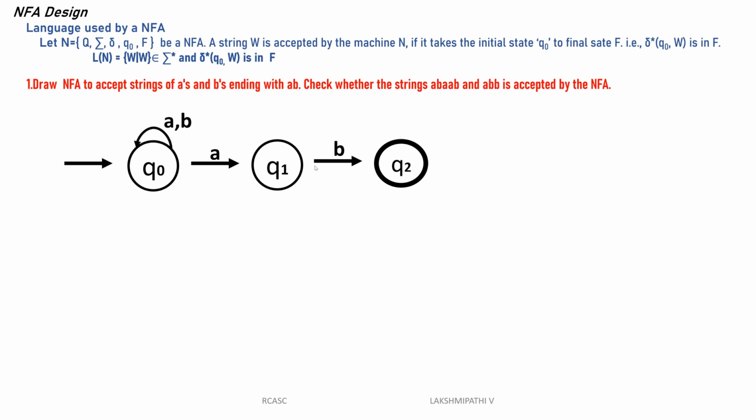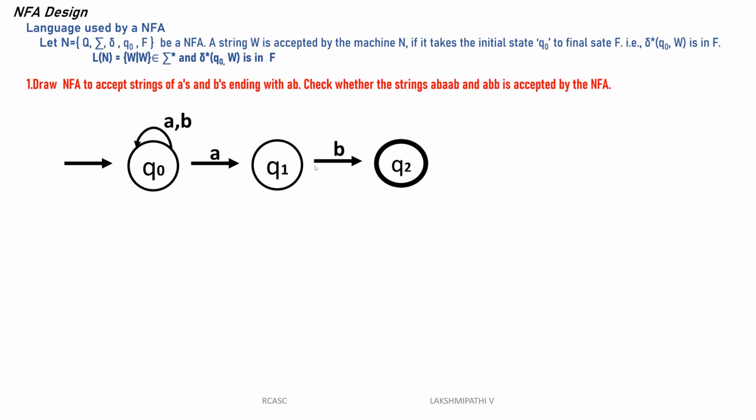No need to show each and every presentation; directly you can write it. Q0 reads A, it will be Q0. Q0 reads A, it will be Q1. Q1 reads B, it will be Q2. Then Q0 reads B, and once again Q0. No need to write a transition for Q2, because it is a non-deterministic finite automata. Start with any number of A's and any number of B's, then it will still execute and perform the task. Q0 on A goes to Q0, and Q0 on A goes to Q1 also. This is called a non-deterministic finite automata.